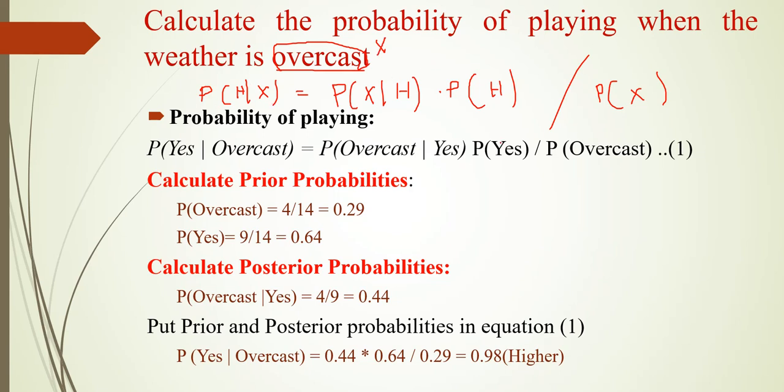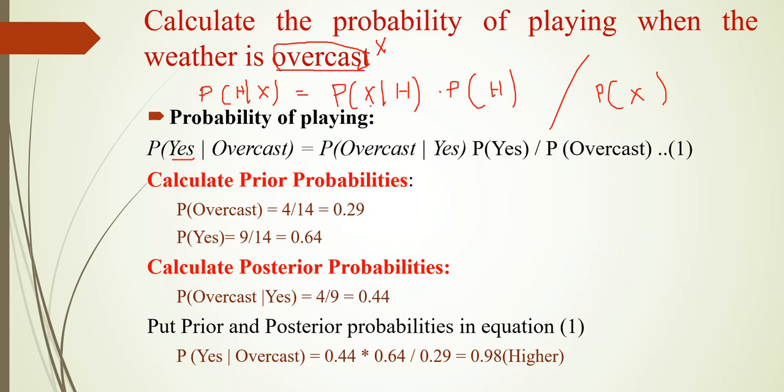Okay. We have to calculate the probability for both, whether they will play or whether they will not play when the weather is overcast. So first let us consider when the weather is overcast, they will play. So P of yes by overcast. What hypothesis have we taken? The players will play. P of yes by overcast is equal to, what is X here? Overcast. Probability of overcast by yes into hypothesis, probability of yes, divided by probability of overcast. P of X is nothing but overcast.